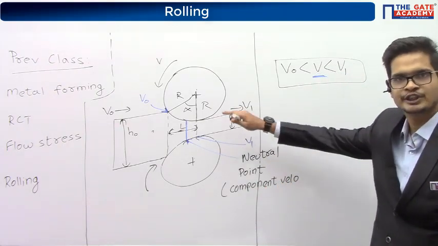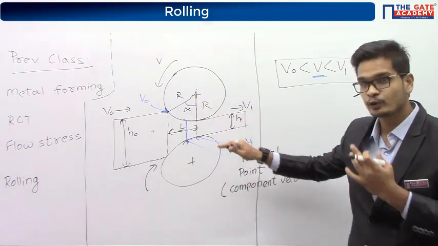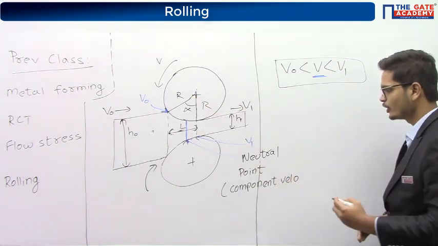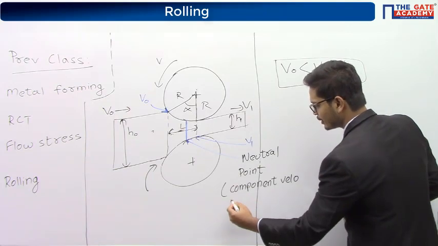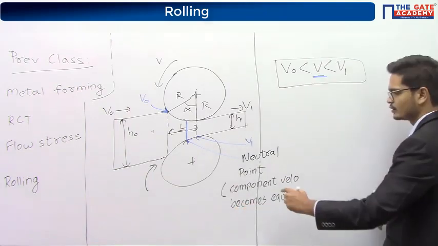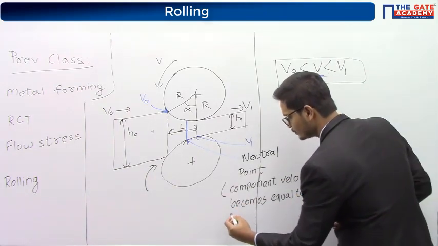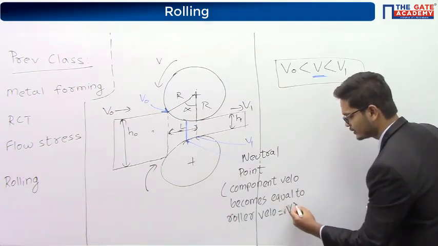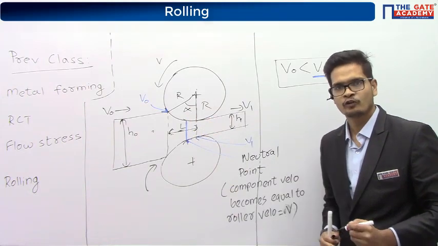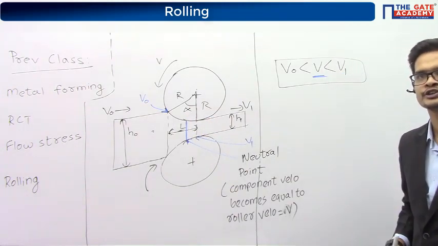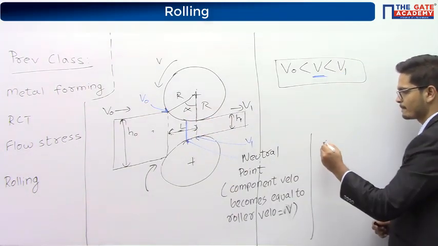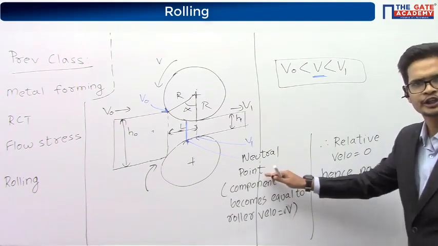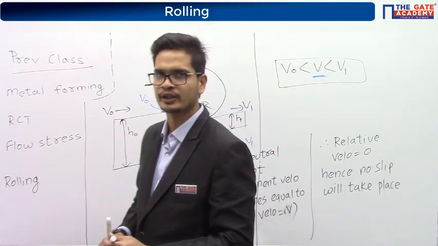At neutral point, the component velocity becomes equal to roller velocity, which is equal to v. Therefore, the relative velocity will be 0. Therefore, the neutral point is also called the no slip point.